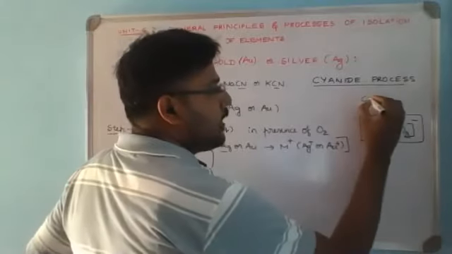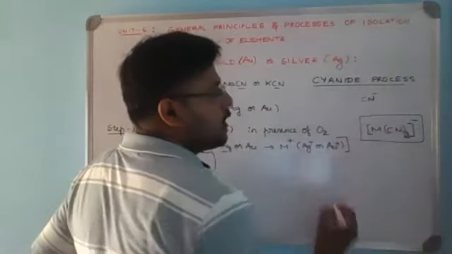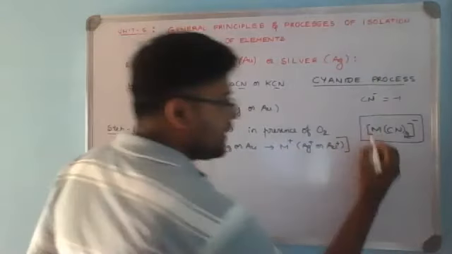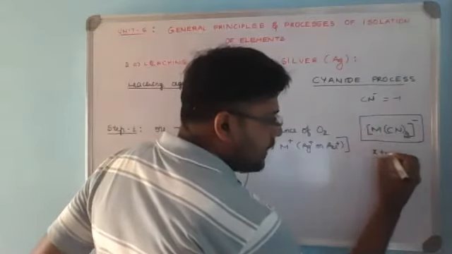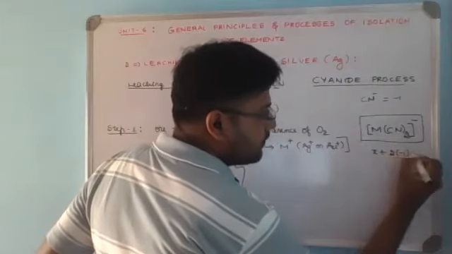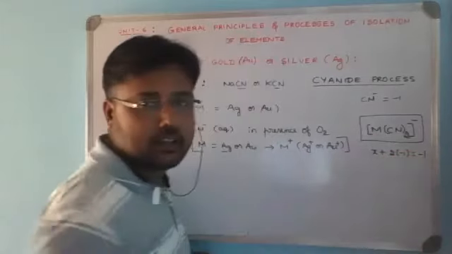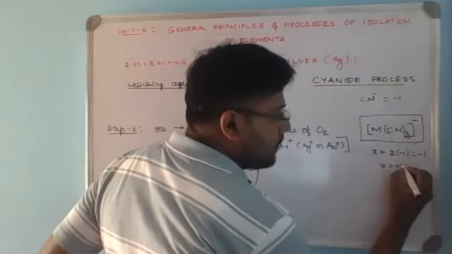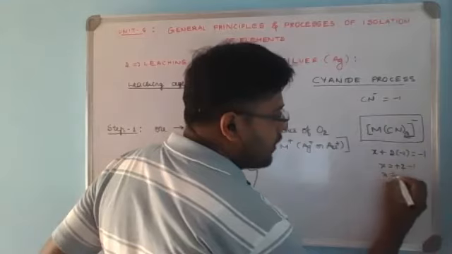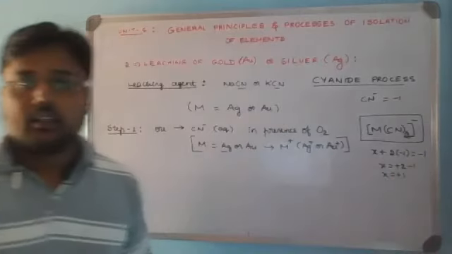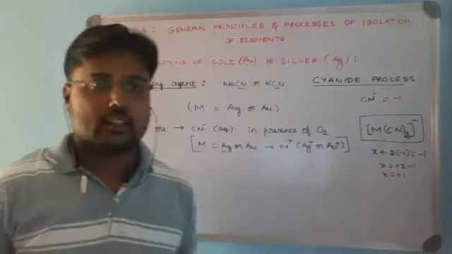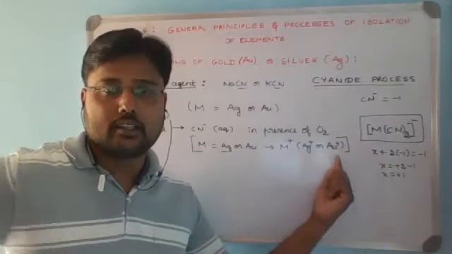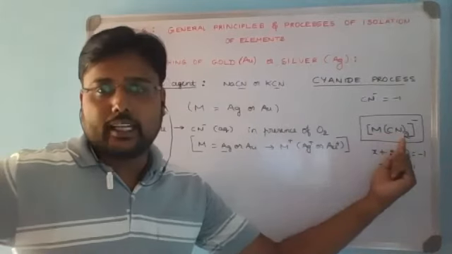Now the cyanide ion as a leaching agent or a ligand has a charge of -1. Now here, metal X plus 2 into -1 is equal to -1. So X will be equal to -2 on the right hand side becomes +2 -1, so X will be equal to +1. To get the metal charge for the oxidation of the metal as Ag plus or Au plus, there should be only 2 cyanide ions.